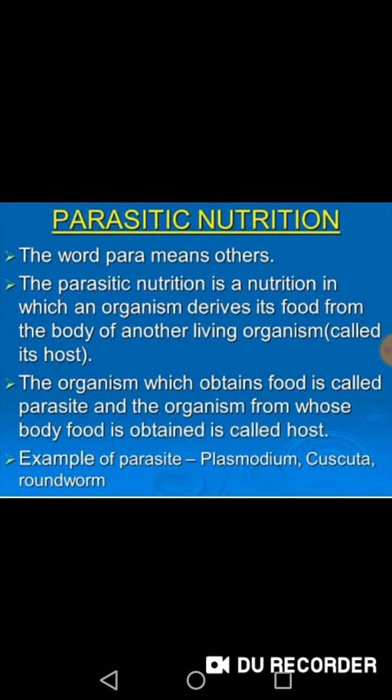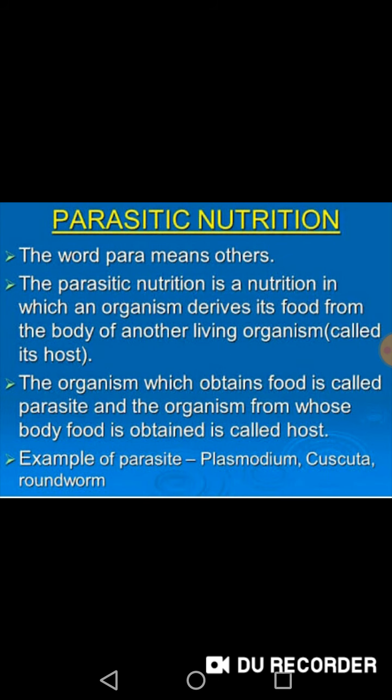We have to remember here that the parasite obtains food from the host and harms the host. For example, when a mosquito sucks the blood, our body gets damaged. Our body can get diseases like dengue, typhoid, or some other kind of disease.